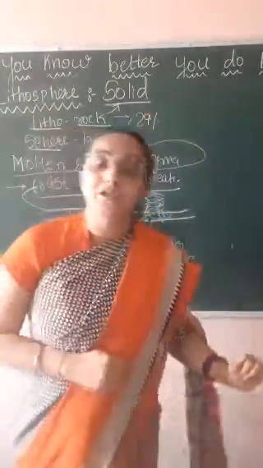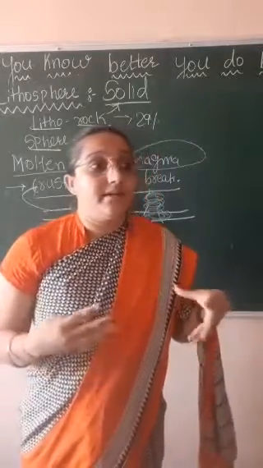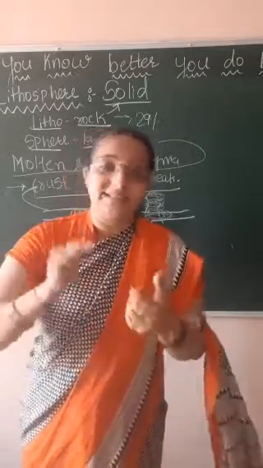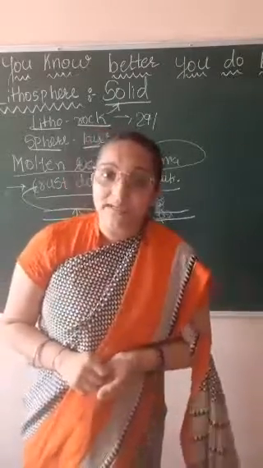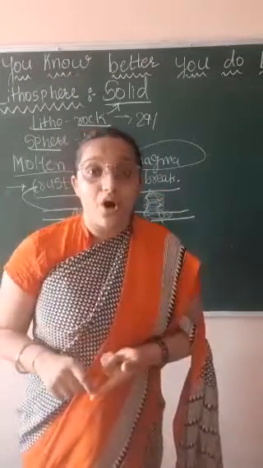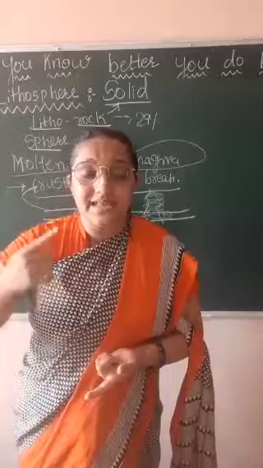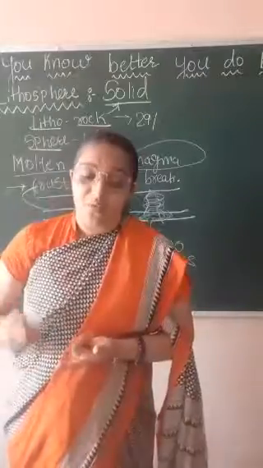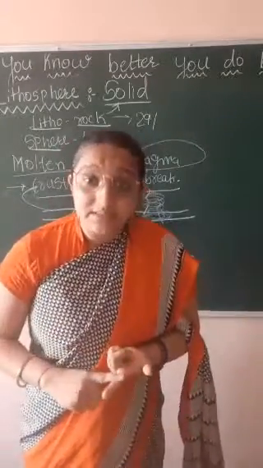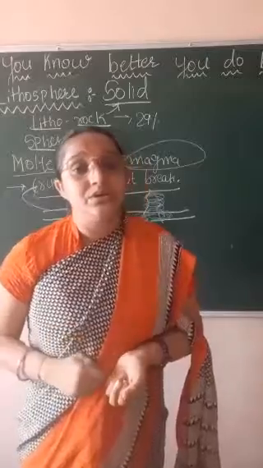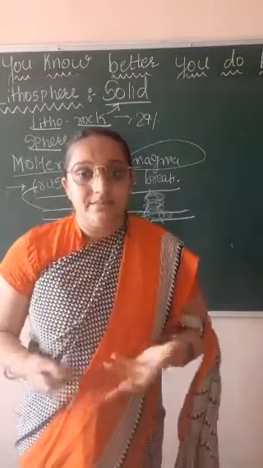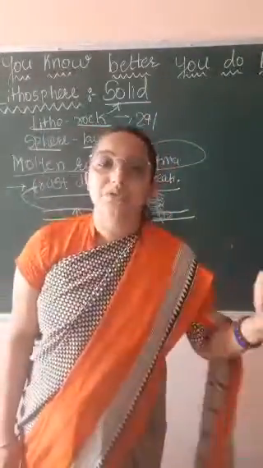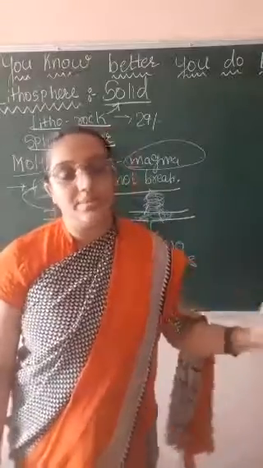Now what are the examples of lithosphere? What can we say, yes, this is lithosphere? For example, mountains. Have you seen the mountains? Mountains are made up of rock, soil, all solid substances like rock and soil. So that comes in lithosphere. Valleys, hills, plateaus, plains, all these things come in lithosphere. Okay students, so this is about lithosphere.